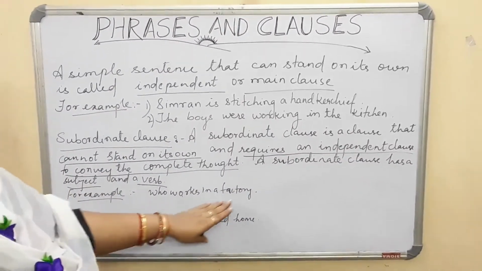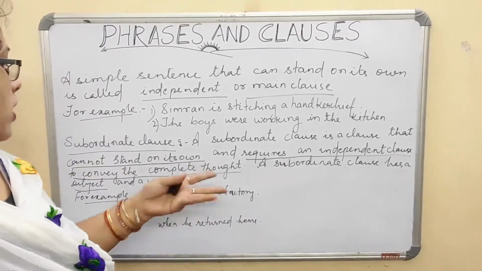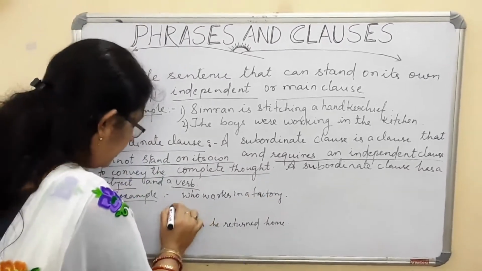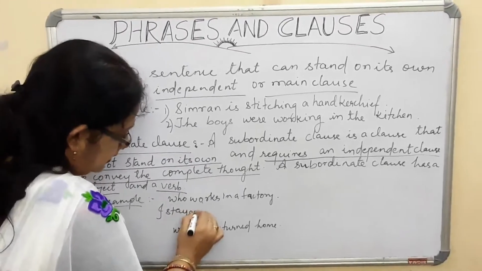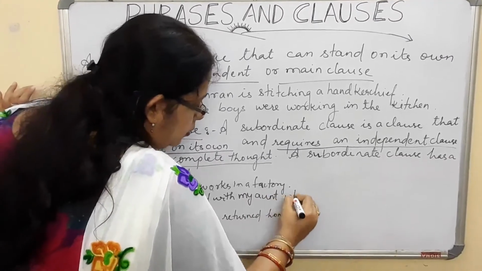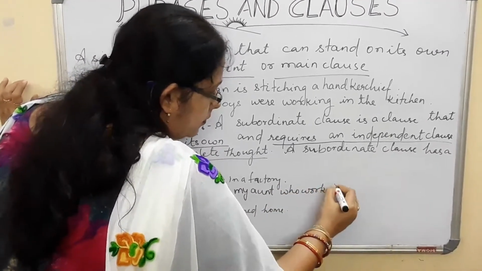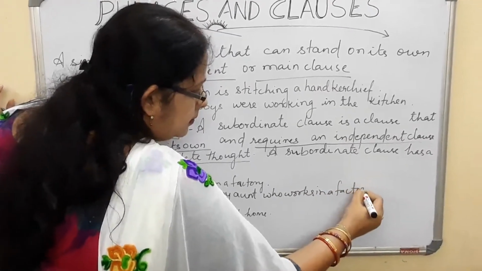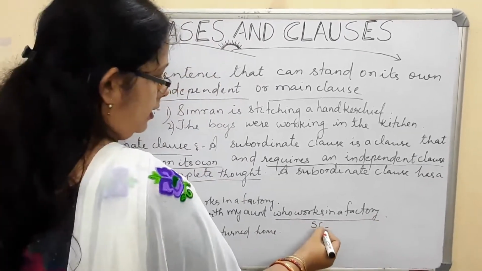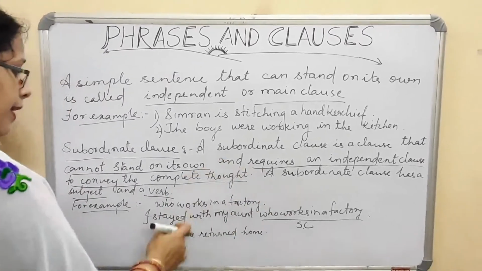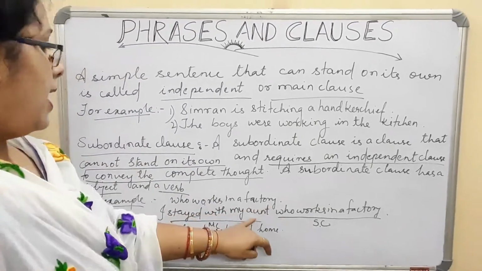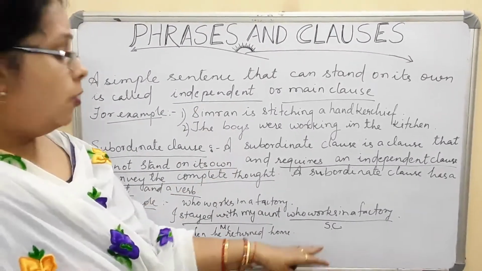Now see, if I say, who works in a factory, what do you understand from this? Who works in a factory? No information is there. If I say, for example, I stayed with my aunt who works in a factory. Now you see, who works in a factory is a subordinate clause. Why? Because it is dependent upon this main clause. Okay. Who works in a factory? Aunt. Who is that? I stayed with my aunt who works in a factory.